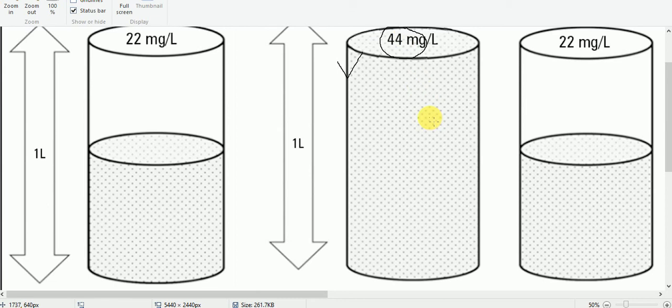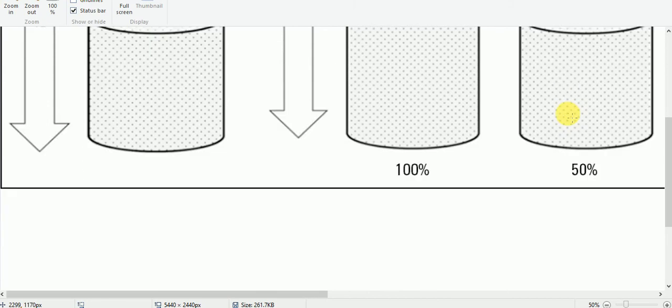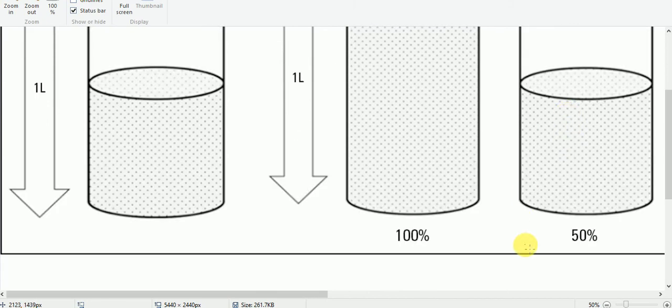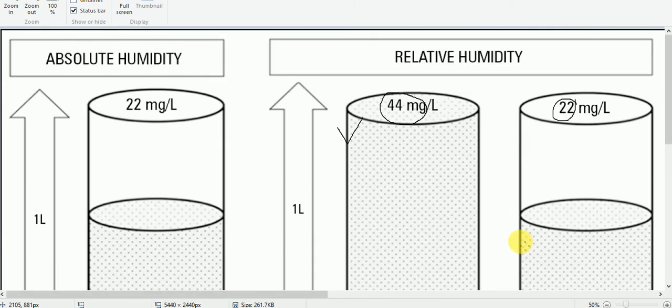So this is the maximum water vapor holding capacity of this parcel of air. But when we measure the amount of water vapor present in this parcel of air, it is found to be only 22 milligram.